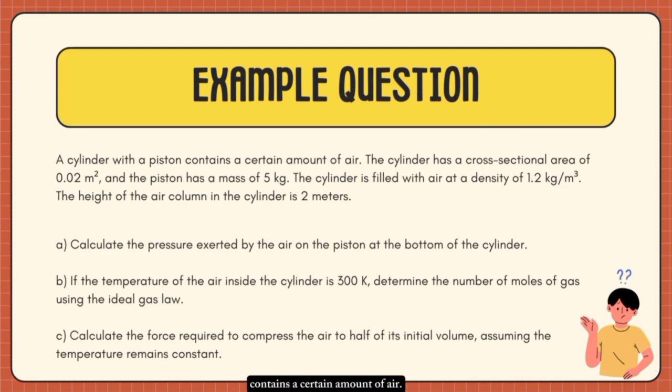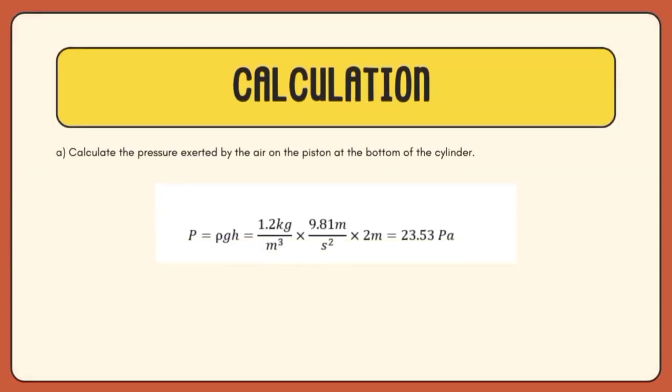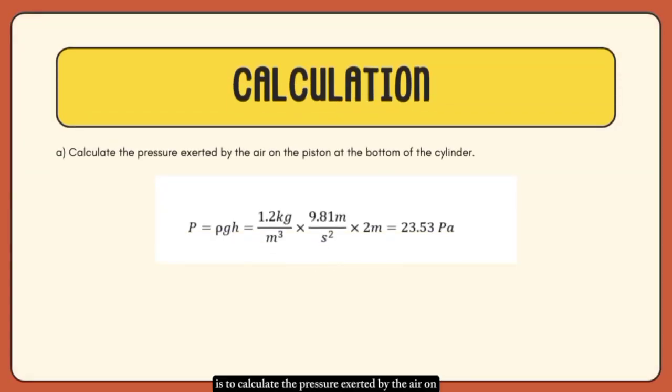A cylinder with a piston contains a certain amount of air. The cylinder has a cross-sectional area of 0.02 square meters, and the piston has a mass of 5 kg. The cylinder is filled with air at a density of 1.2 kg per cubic meter. The height of the air column in the cylinder is 2 meters. The question then asks us to calculate the pressure exerted by the air on the piston at the bottom of the cylinder.